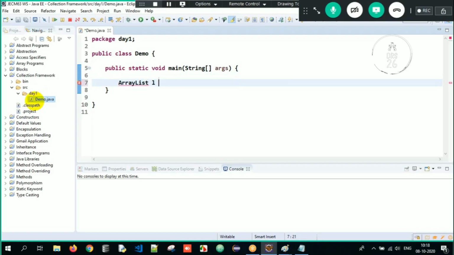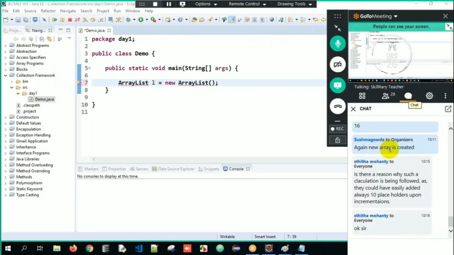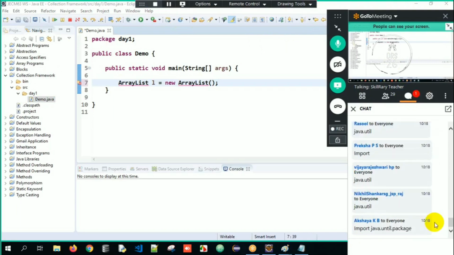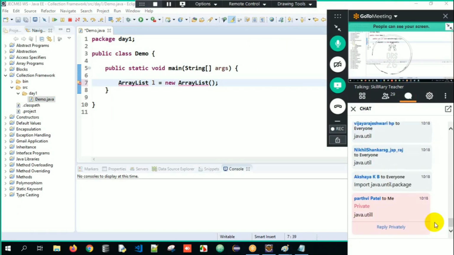ArrayList l equals new ArrayList. ArrayList is a predefined class. If it's a class, I can create an object easily. Can you tell me why it is giving an error here? Any random guess? I told you that ArrayList is a predefined class in which package? The java.util package. So we have to import that respective class from the util package.